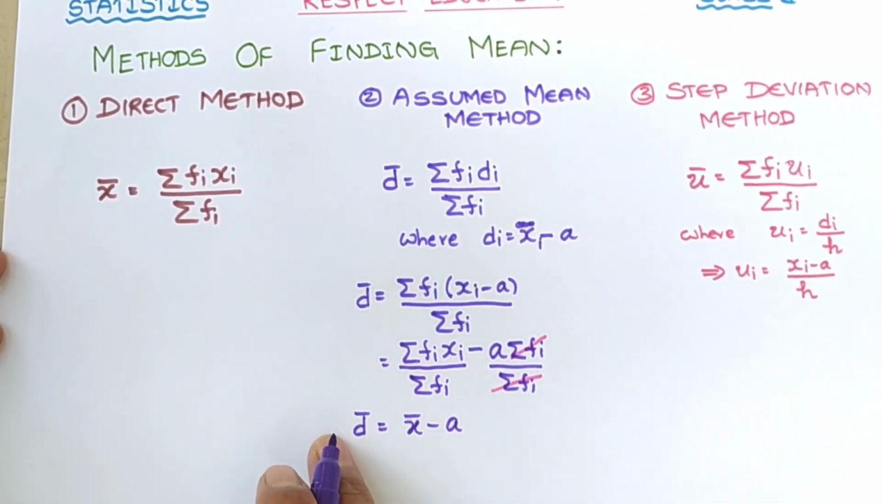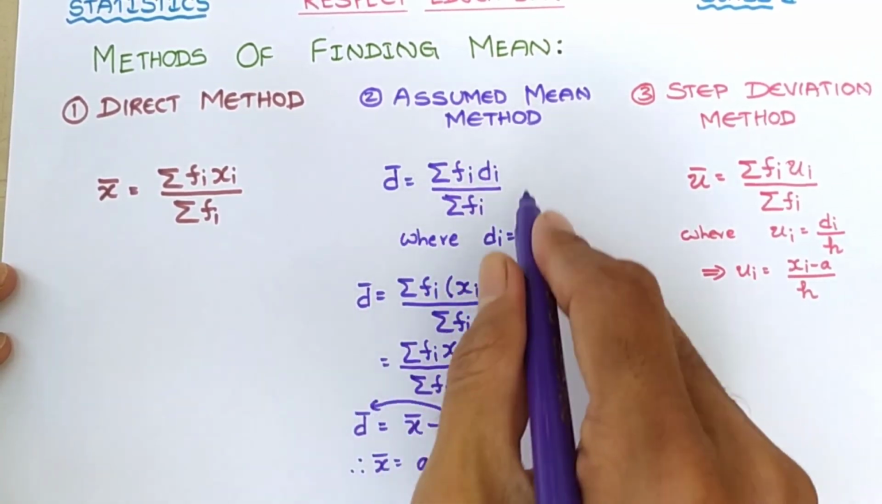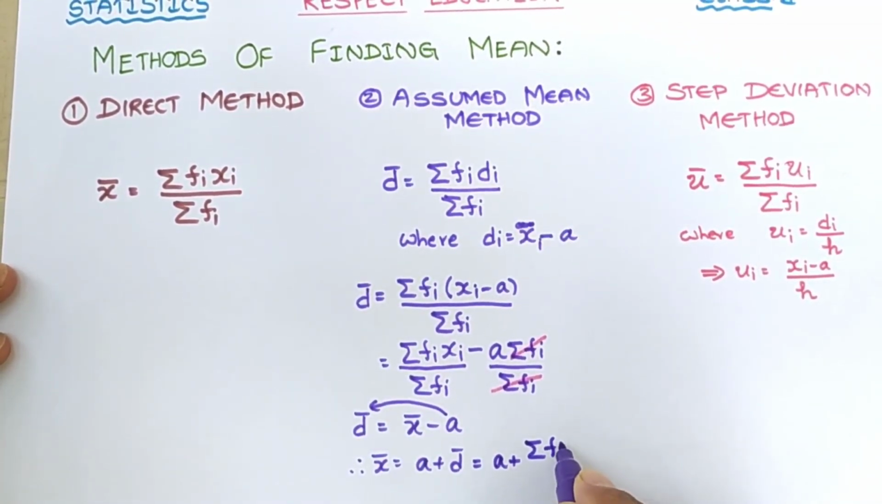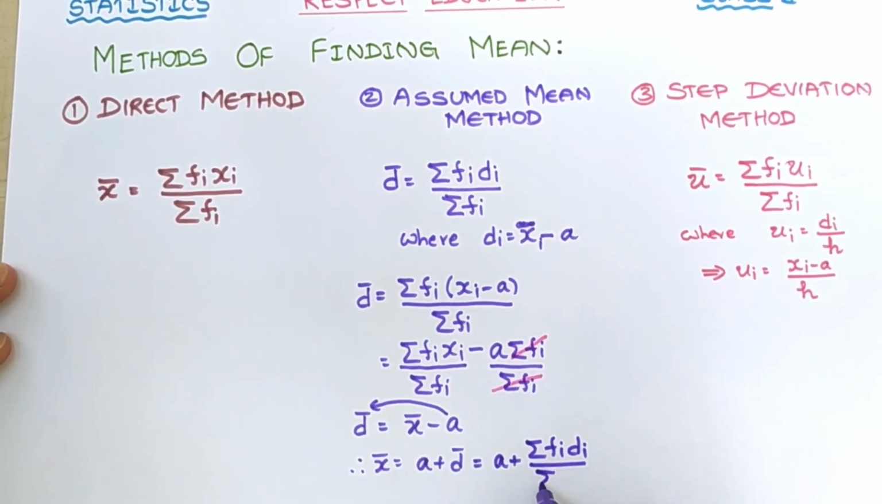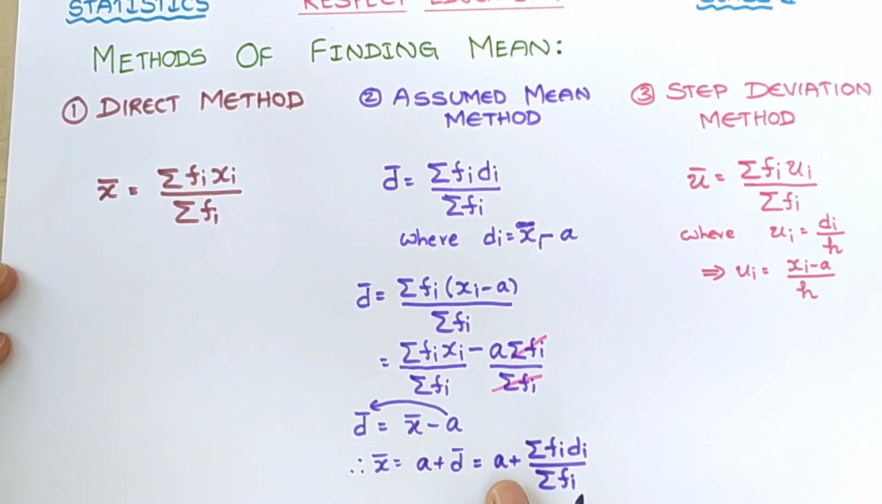Now we will send minus a to the left side. Then what happens here? Therefore x bar becomes this; minus a, if it comes this side, will be plus a. So we can write a plus d bar. Is it clear? So we can write a as it is, a plus, in place of d bar let us write this sigma fi into di by sigma fi. So this is the formula for assumed mean method. So the formula is mean x bar equal to a plus sigma fi into di by sigma fi.